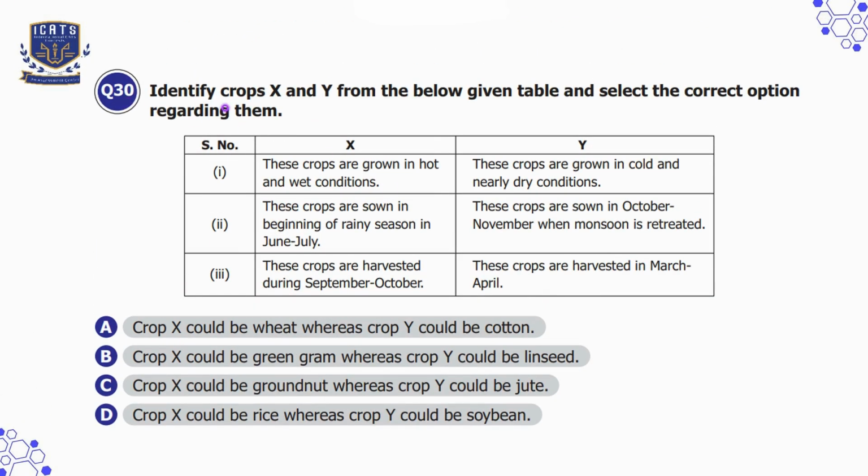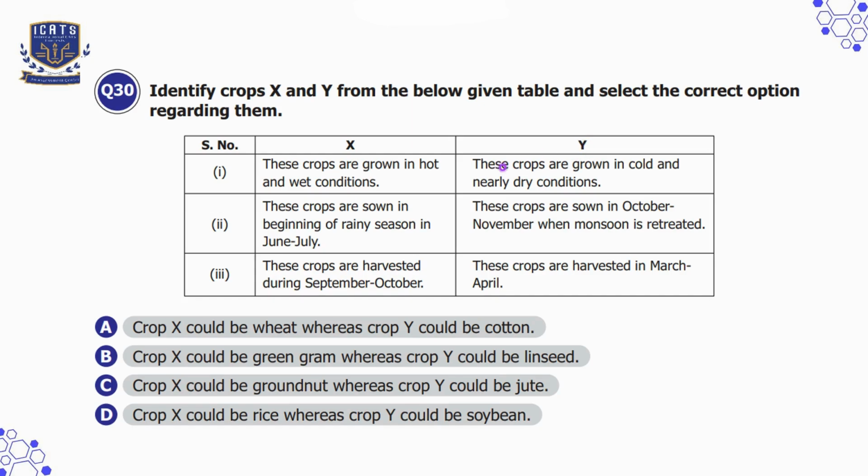Question number 30. Identify crops X and Y from the below given table and select the correct option regarding them. Crops X. These crops are grown in hot and wet conditions. These crops are sown in beginning of rainy season in June, July. These crops are harvested during September, October. So it matches the harvesting period of Kharif crops. And examples of Kharif crops are rice, maize, groundnut, cotton, and green gram.